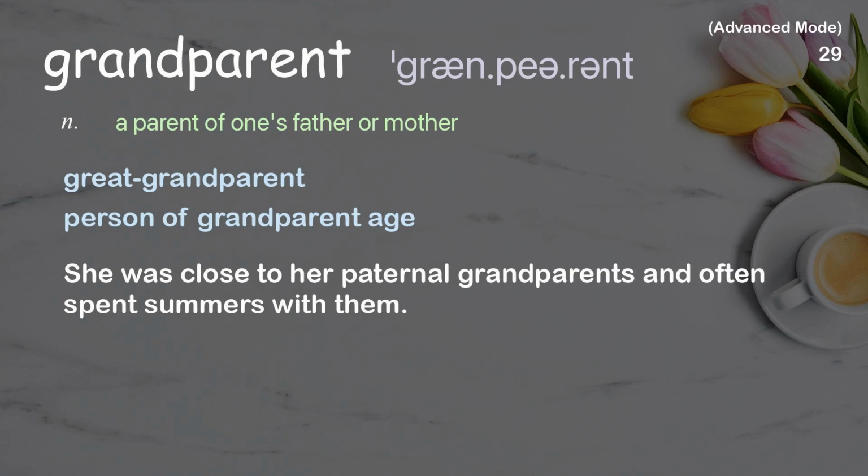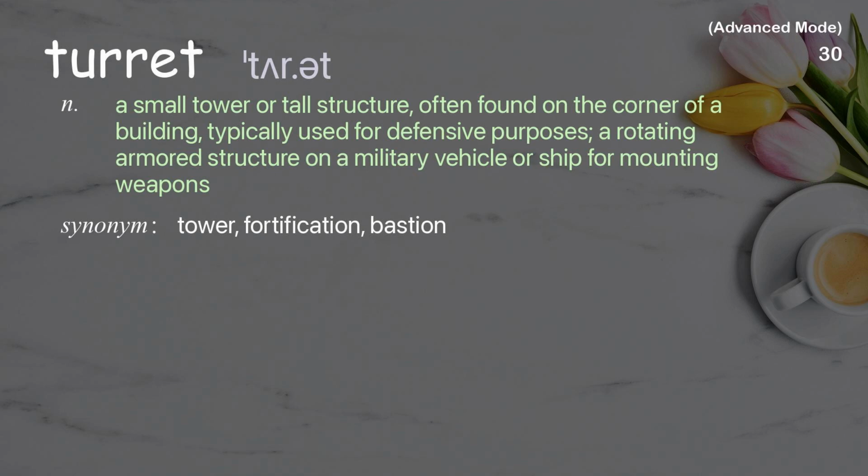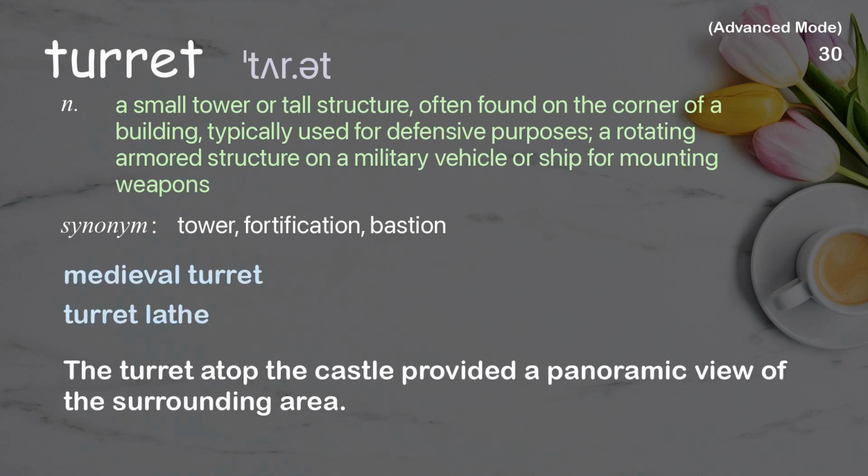Turret. A small tower or tall structure, often found on the corner of a building, typically used for defensive purposes. A rotating armored structure on a military vehicle or ship for mounting weapons. Examples: Medieval turret. Turret lathe. The turret atop the castle provided a panoramic view of the surrounding area.